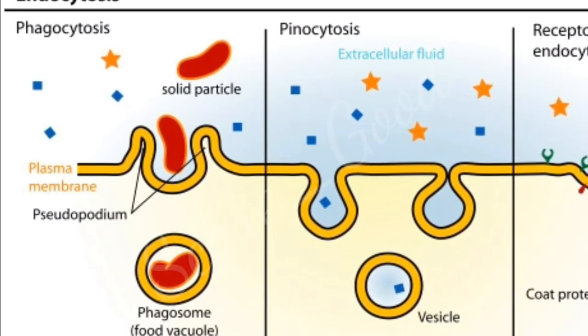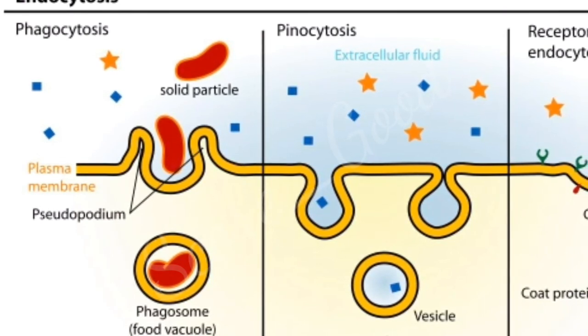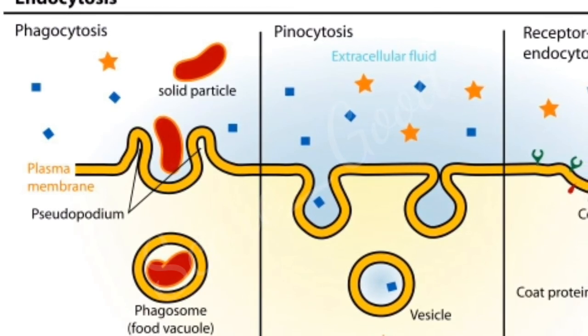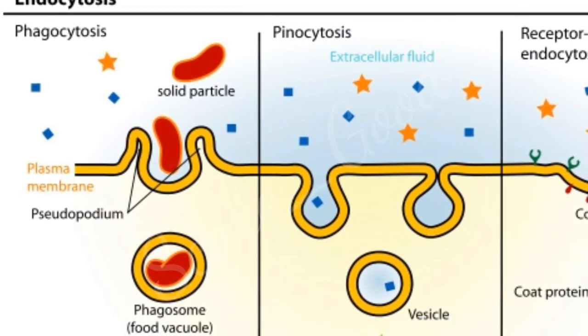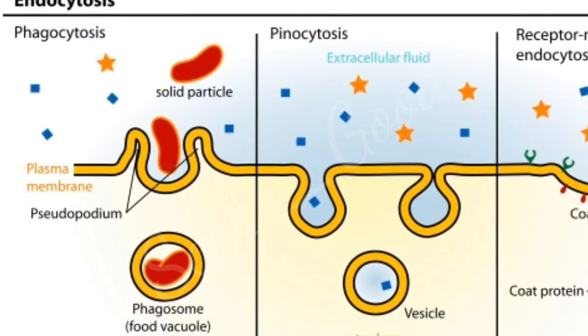The cell membrane surrounds the substance, completely engulfs it, forms a vesicle and drags it to the center of the cytoplasm. This is what happens in endocytosis.